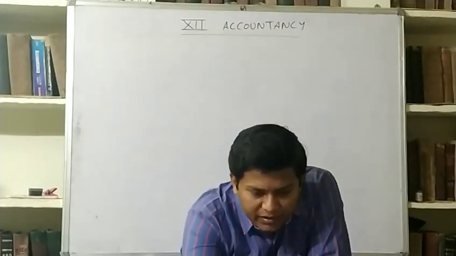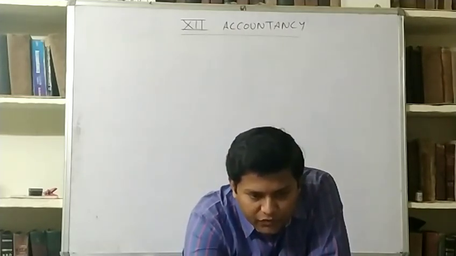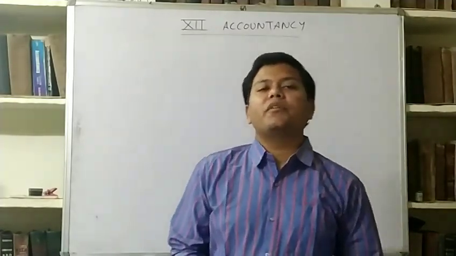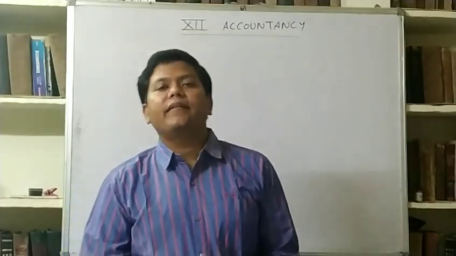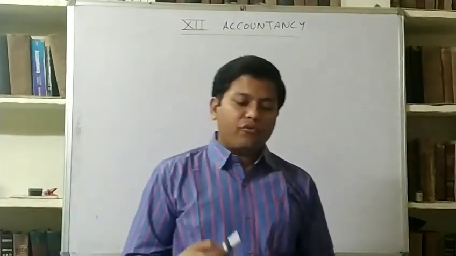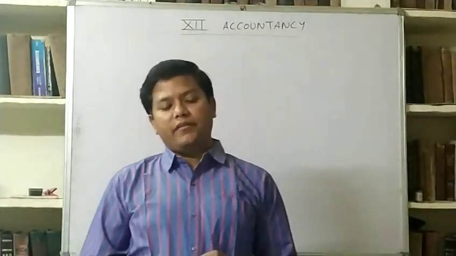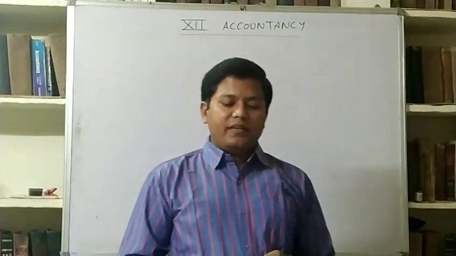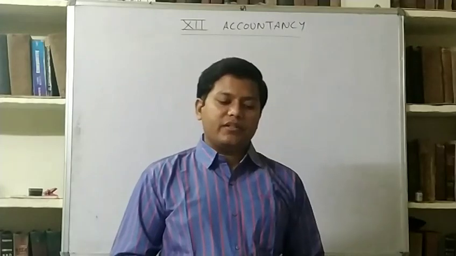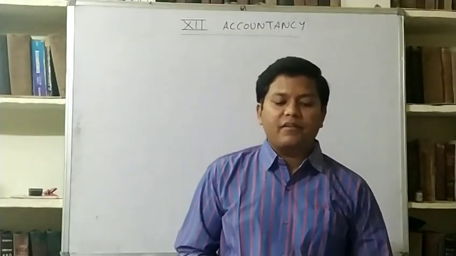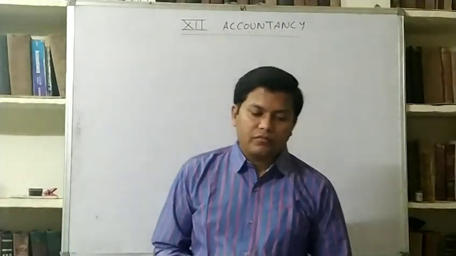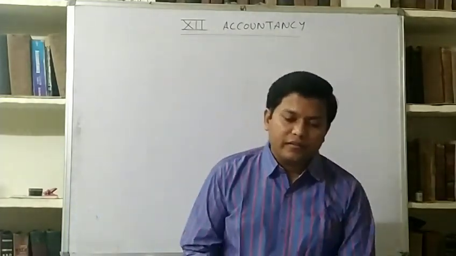10% of the divisible profit is to be transferred to reserve. What is the divisible profit? Divisible profit will come after subtracting interest on capital and all appropriations from the available profit. Then we have to transfer 10% of the divisible profit to reserve also. They earned rupees 70,260 for the year ended 31st March 2016 and the profit during the year was 70,260. So I hope you have calculated interest on drawings.